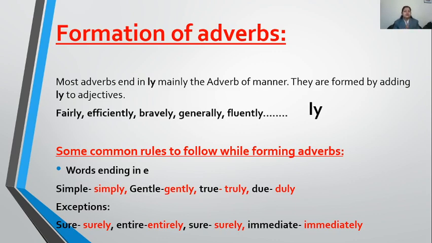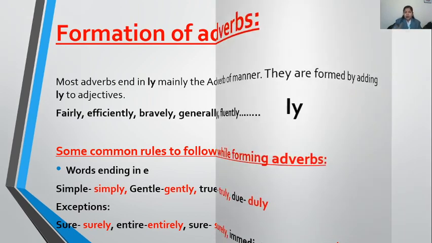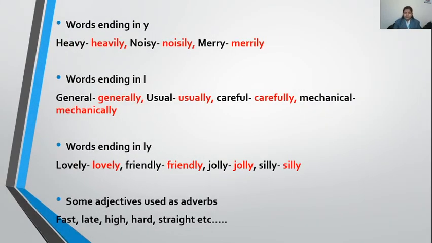You can keep it in mind like this: if there is l before e, then e will be dropped, only y will be added. And if there is a vowel before e, then e will be dropped and ly will be added. Clear? Now learn the second rule, that is with letter y, words ending in y.